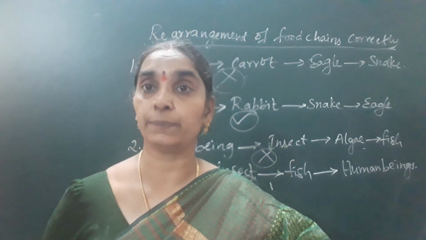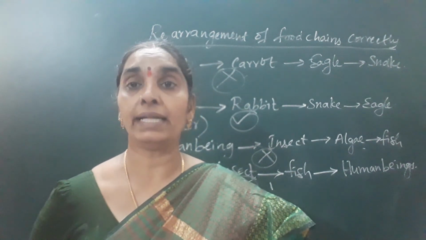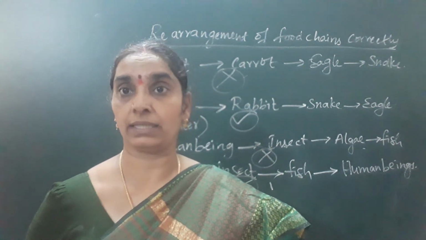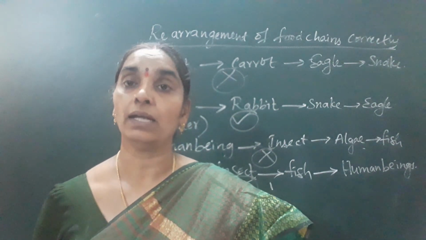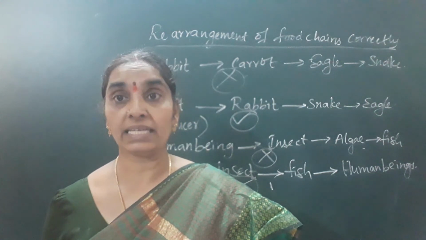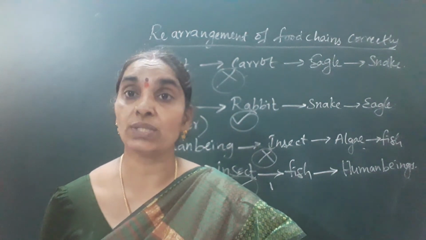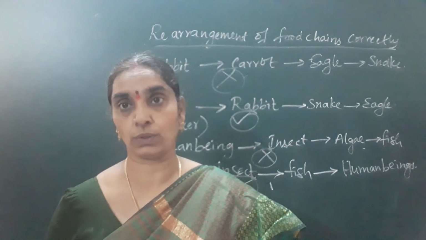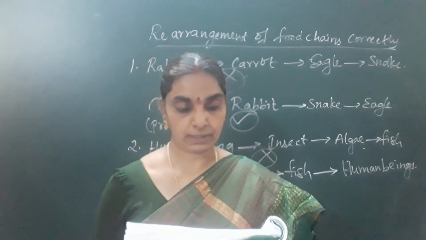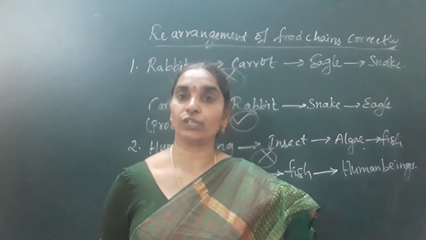If there are no decomposers, the earth will be full of dead and decayed organic matter, and there will be a foul smell. It causes many diseases, and it leads to an imbalance in nature, or even to the extinction of organisms also. Okay, next. Draw a food chain of your choice.